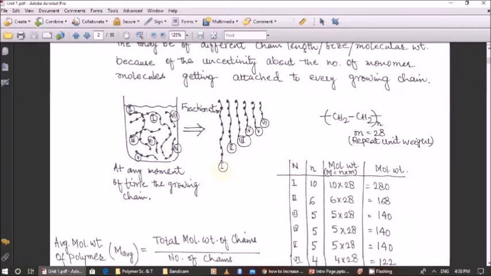You can see my chain number 1 has the largest number of repeating units. These small dots, you can say, are the repeating units. Chain number 2 is smaller. Chain number 3 is again smaller than 2. Chain number 4 is smaller than 3. Likewise.